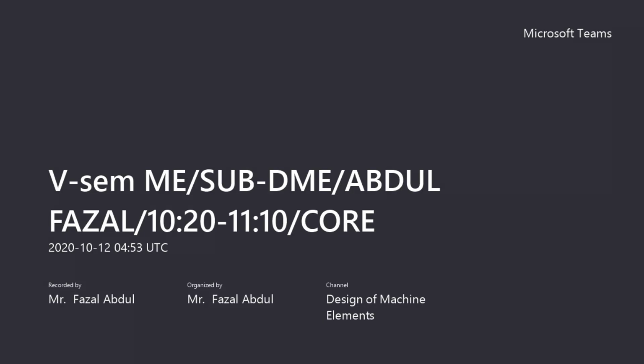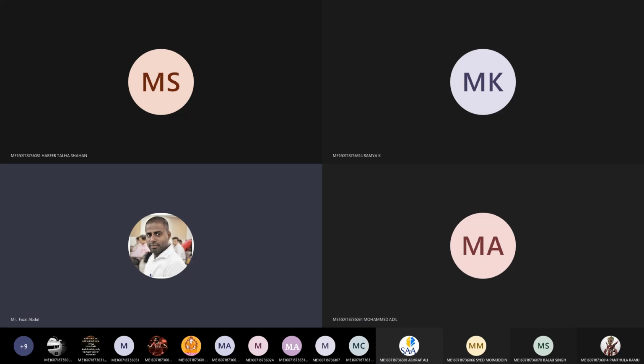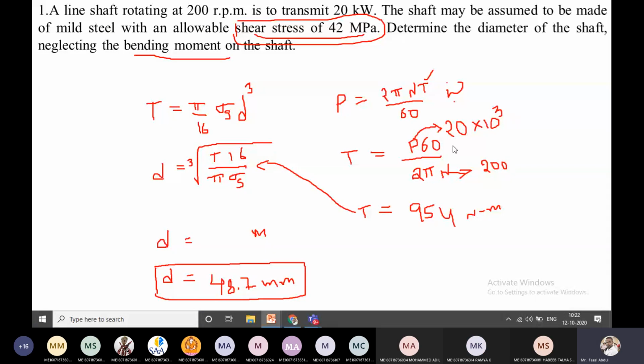So first, see the question. Whatever the given question is, it belongs to which category? In the design of a shaft, broadly the design is based on two criteria. As I said earlier, one is based on the strength criteria, and one is based on the rigidity or deflection criteria. Based on these two criteria, the shaft is designed.